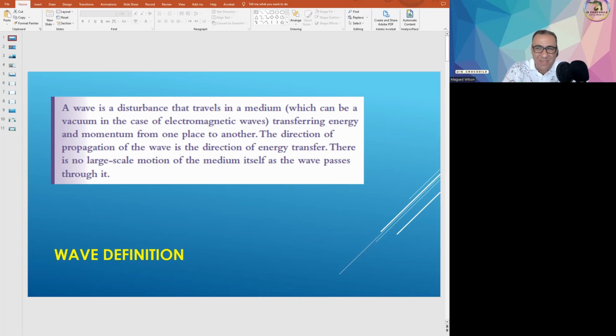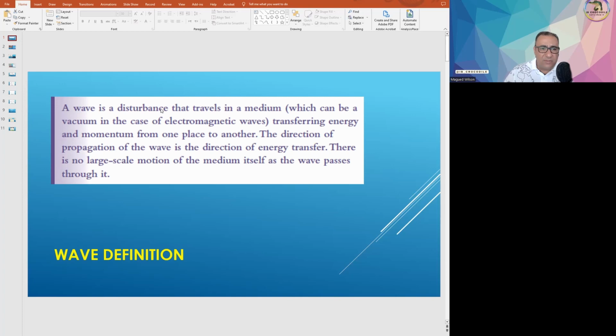Today, I would like to share with you some basics or fundamentals of waves, which is very important in the IB physics curriculum for both standard level, of course, and the high level as well. Okay, so let us start with the definition of a wave. So what is a wave? A wave is a disturbance. The first word of any definition in physics is the most important word. So wave is a disturbance.